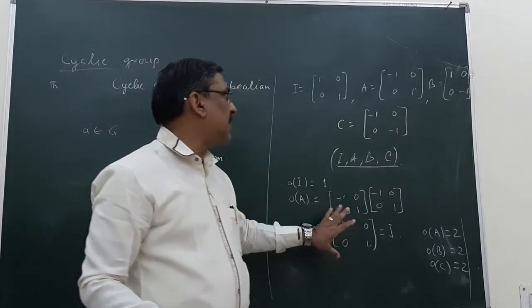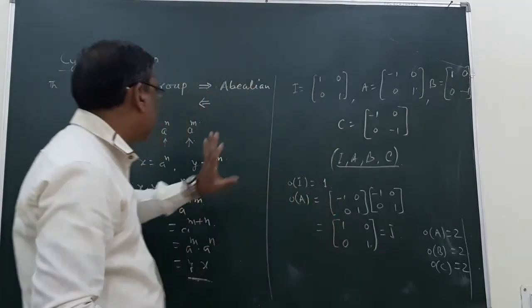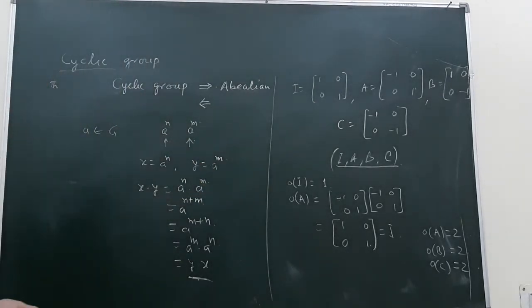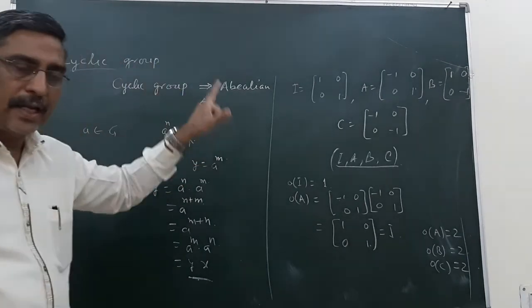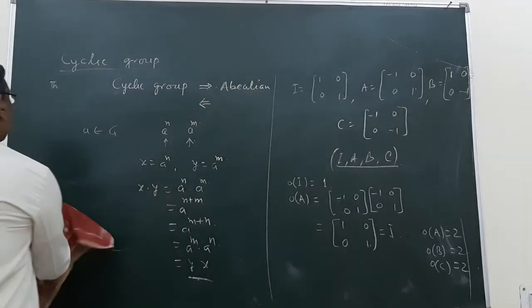So we can say this is not a cyclic group. This is an example to prove that an abelian group does not mean that the group is cyclic.